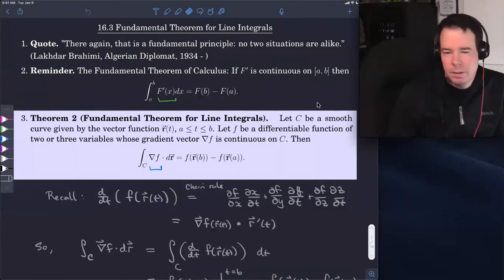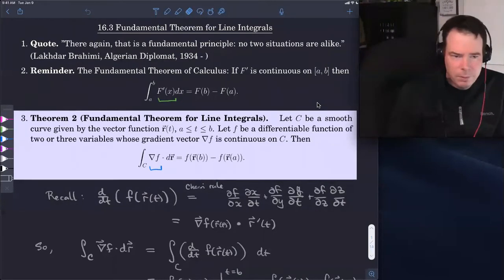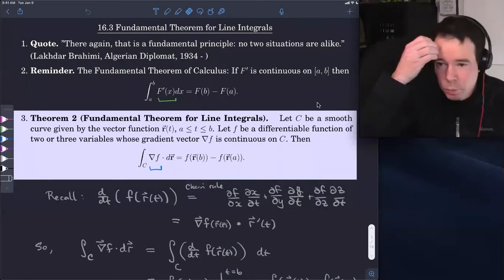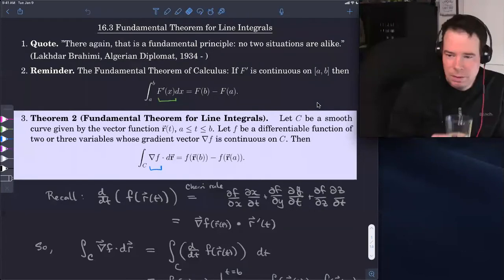You can think of this as an analog to the fundamental theorem of calculus. The fundamental theorem of calculus tells us that if we integrate a derivative of a function, then we can work out the value of the integral by just sampling the antiderivative at the endpoints. So it's taking the difference of the antiderivative at the endpoints.